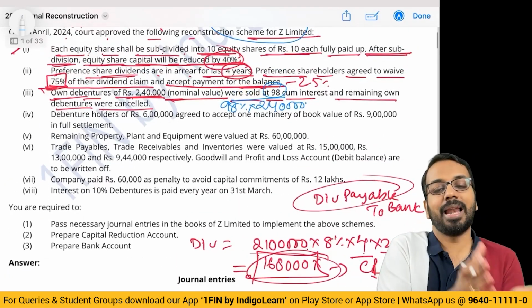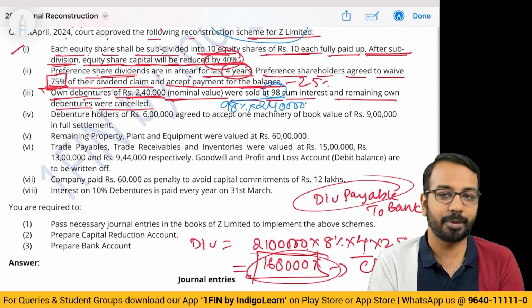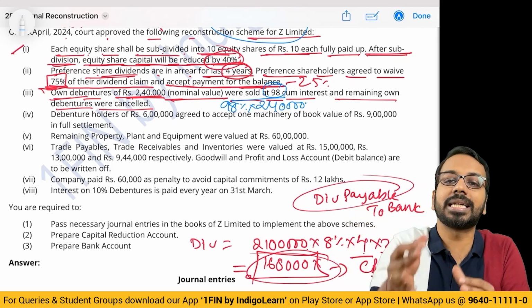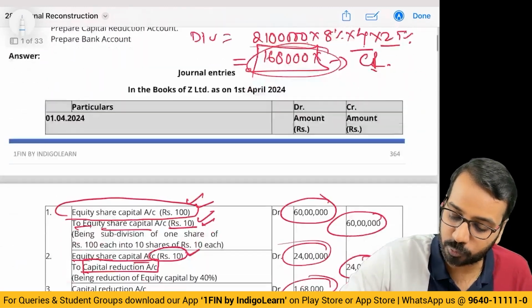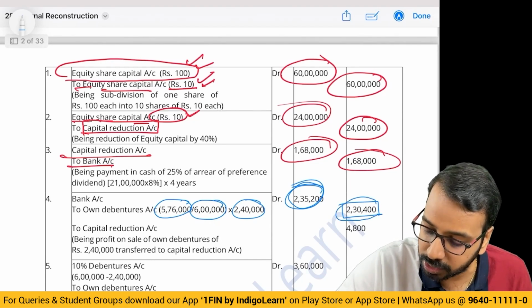See, the balance sheet we have prepared is as on 31st of March. As on 31st March, debenture interest would have been paid. On 1st of April, we are selling. There is no information on what is the interest accrued and all of that. So, ignore this part. Simply take 98% of 2,40,000. You get 2,35,200.